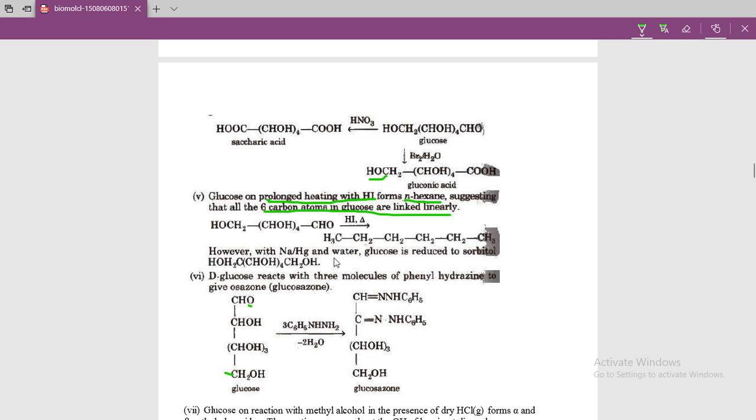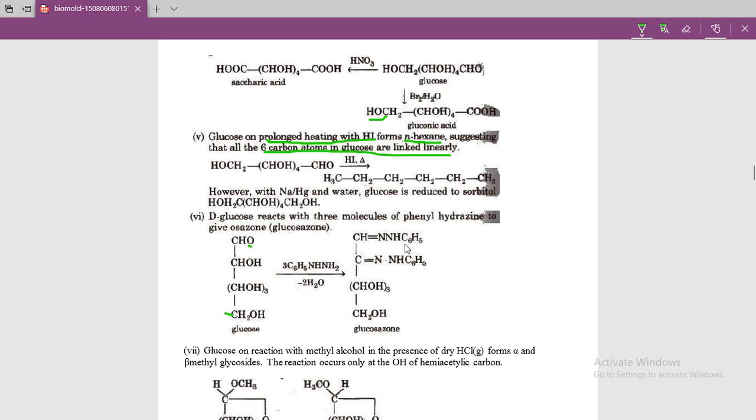Okay, it means glucose has 6 carbons, and the above reactions prove that glucose has an aldehyde group and 5 hydroxyl groups. Okay, good.